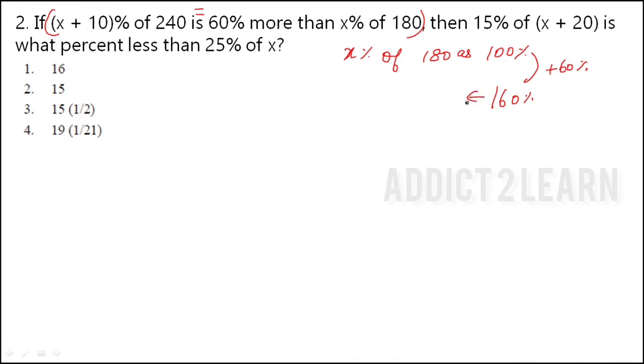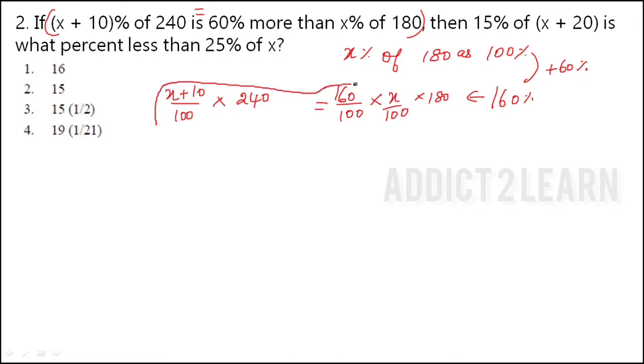Okay, on this side we can write it as 160% of x percentage of 180, which is equal to, yes, means in the equation we will put equal to, x plus 10% of. For percentage we have to divide by 100, of means multiply, and we will put the 240. So we have to equate this equation to get the value of x. Here see, 100 and 100 get cancelled, then 0 0 and 0 0 will be cancelled. We can cancel it by 8 table.